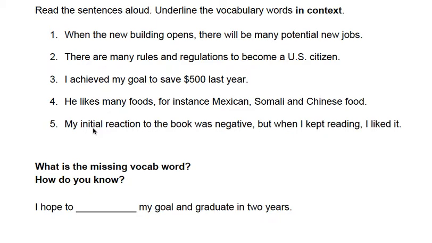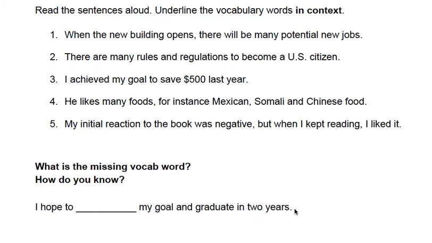So we've looked at synonyms and context clues to understand the meanings of these words. Let's look at an example with a missing word, just like the activity we'll be doing in Schoology. What is the missing word? I hope to ___ my goal and graduate in 2 years.